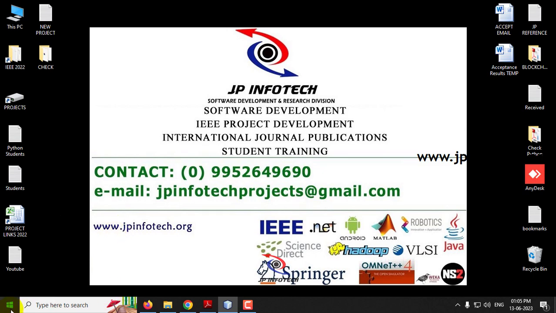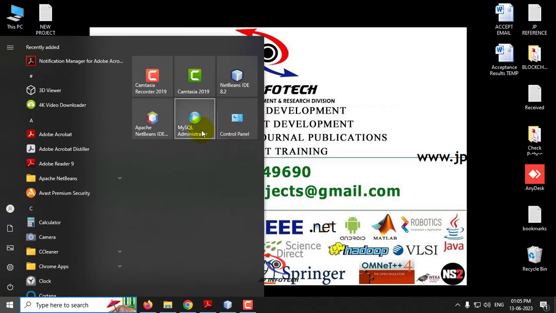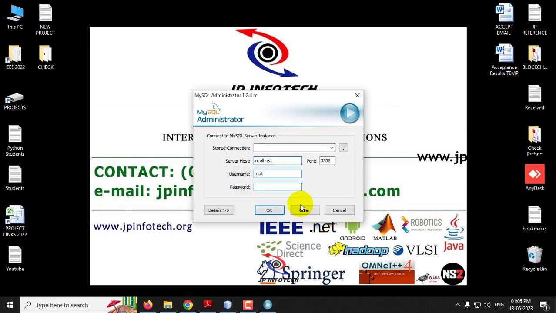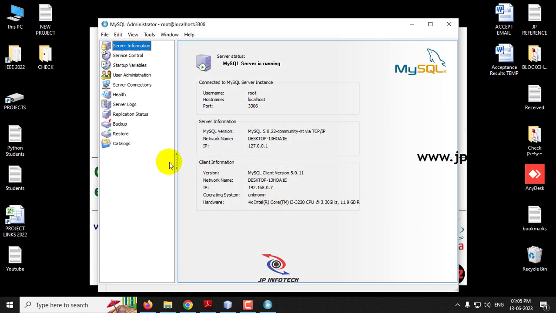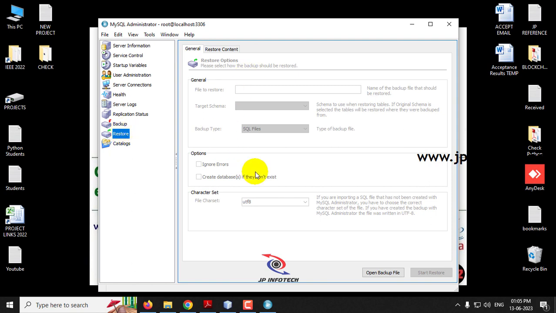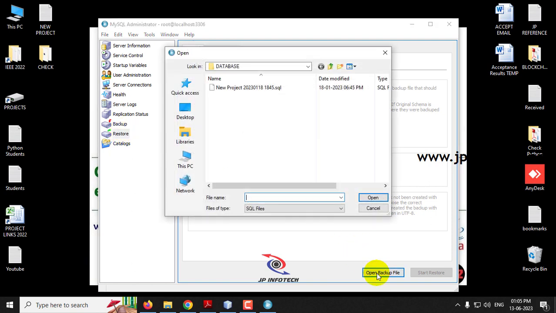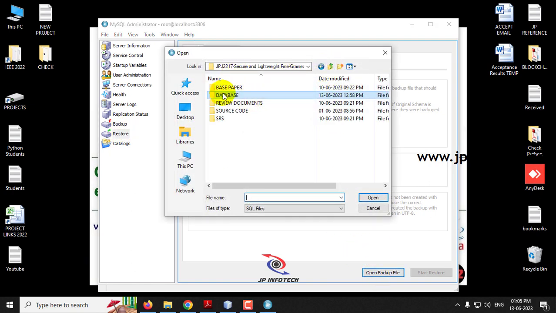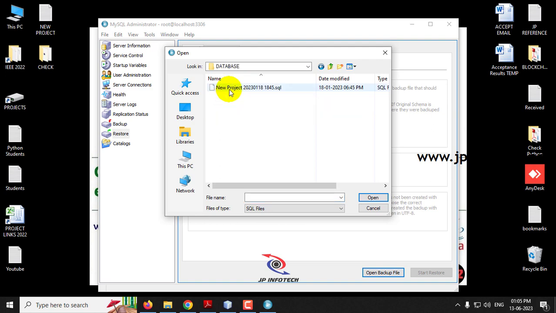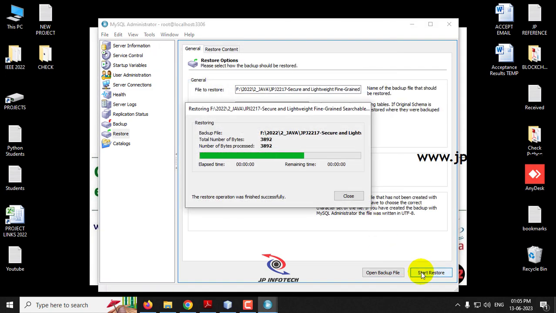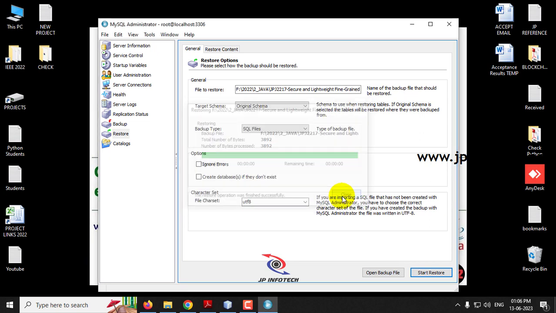Now kindly wait till the project has been loaded into the NetBeans IDE. Meanwhile, let us attach the database in the MySQL Administrator. Just go to the MySQL Administrator, log in with the username and password, and click OK. Now select the Restore option. Go to Open Backup File, go to the project source code location where you can find the database folder, select the database, and then click Start Restore. Now you can see the restore operation finished with a success message, and click Close. Now you can close this MySQL Administrator because we have attached the database successfully.